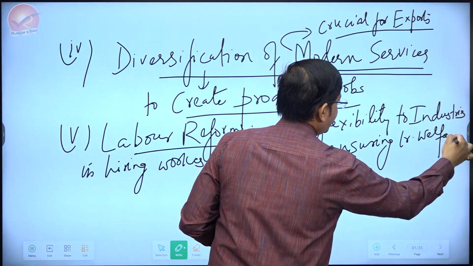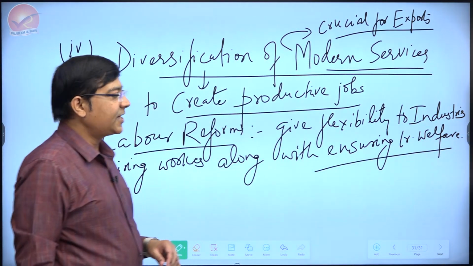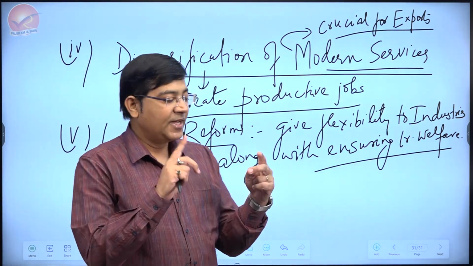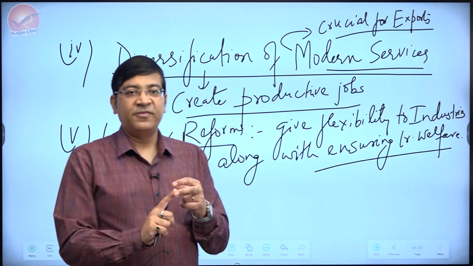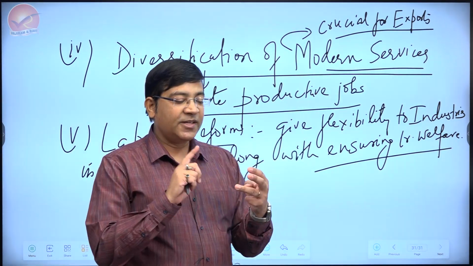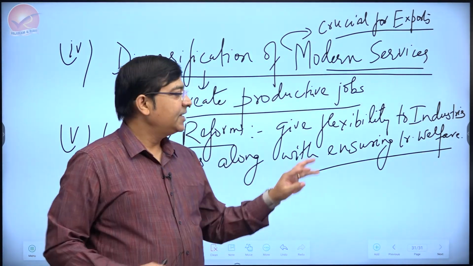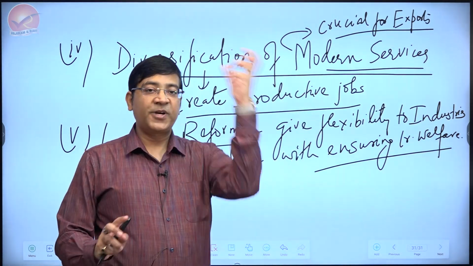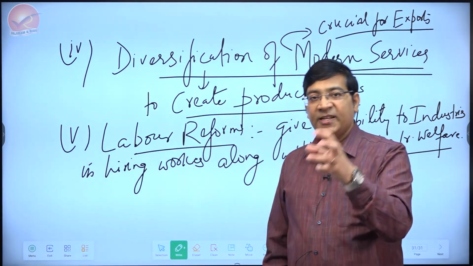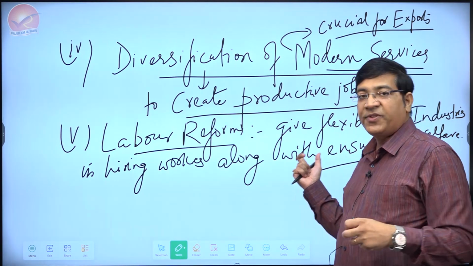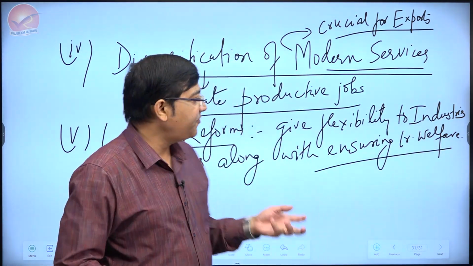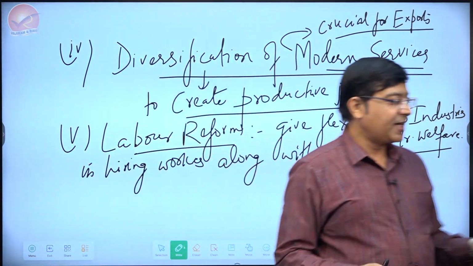Labor welfare means what? Read more on labor laws, you will understand that. Ensuring labor welfare will mean providing them minimum wages, providing them social security benefits like provident funds or other pension benefits, ensuring their safety at the workplace. These all things also improve productivity of labor. When the labor is safe at the workplace, when the labor is getting social security, that improves their productivity without impacting the job creation. So labor reforms can also be used very smartly over here.